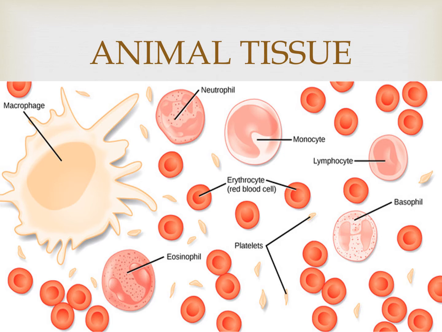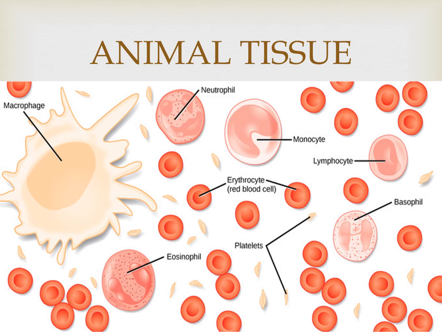Animals' tissues can be grouped into 4 basic types on the basis of their structure and function. The first one is epithelial tissue, then connective tissue, muscular tissue, and nervous tissue.